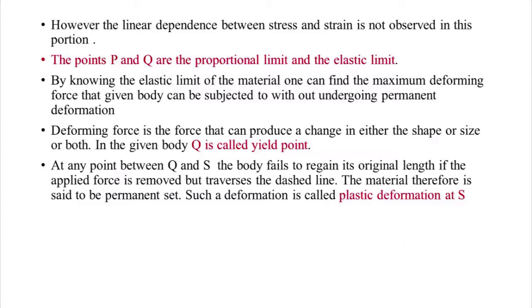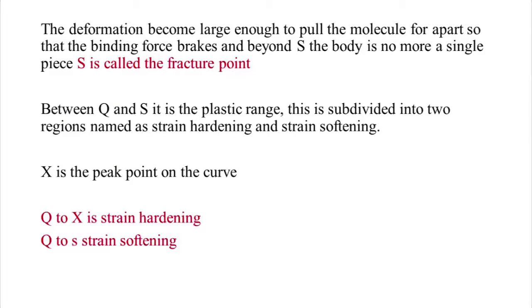Now, at any point between Q and S, the body fails to regain its original length if the applied force is removed, but traverses the dashed line. In the graph we have shown it as a dashed line. The material is said to have a permanent set. That deformation is called plastic deformation. We will denote a letter S. When the deforming force is large, the deformation becomes large enough to pull the molecules far apart so that the binding force breaks, and beyond S the body is no more a single piece. Here S is called the fracture point.